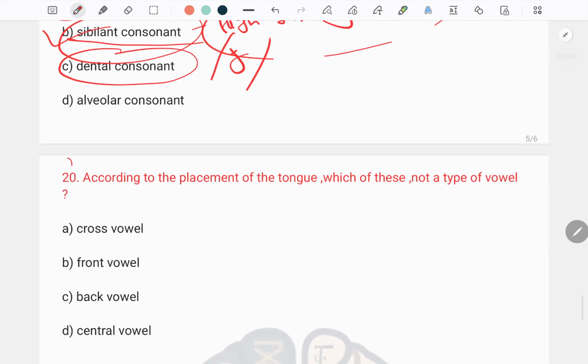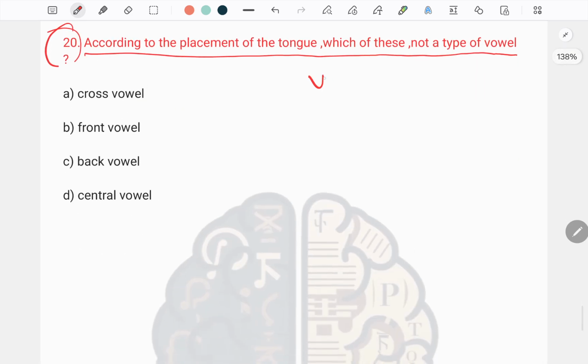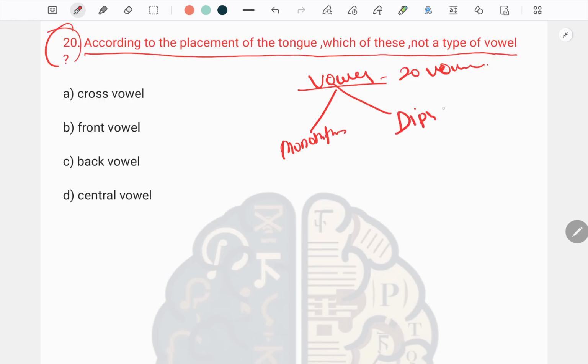Next, the last one: according to the placement of the tongue, which of these is not a type of vowel? Remember that when we talk about vowels, we have a total of 20 vowel sounds in the English language, and these are divided into two parts, monophthong and diphthong.